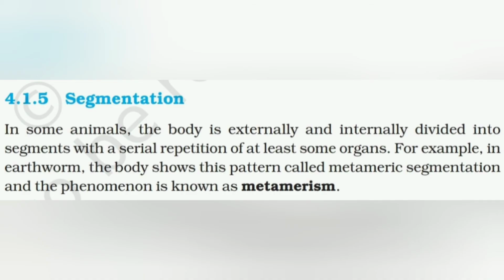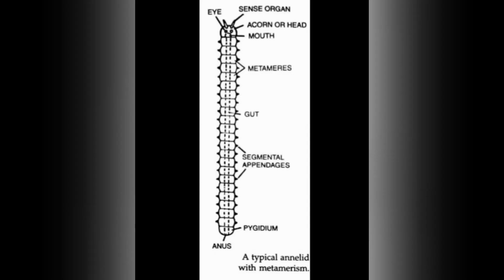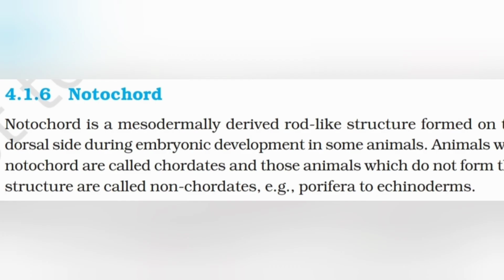The next basis of classification is segmentation. In some animals, the body is externally and internally divided into segments with a serial repetition of at least some organs. For example, in earthworm, the body shows this pattern called metameric segmentation, and the phenomenon is known as metamerism. Here is a typical annelid showing metamerism in its whole body.